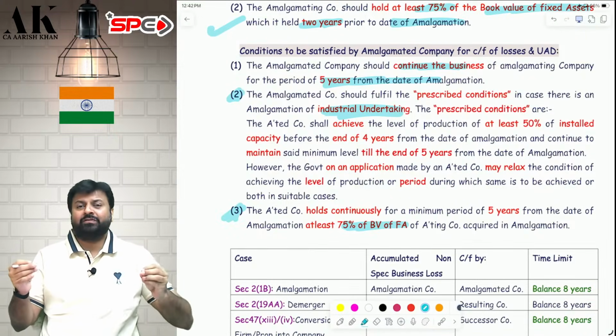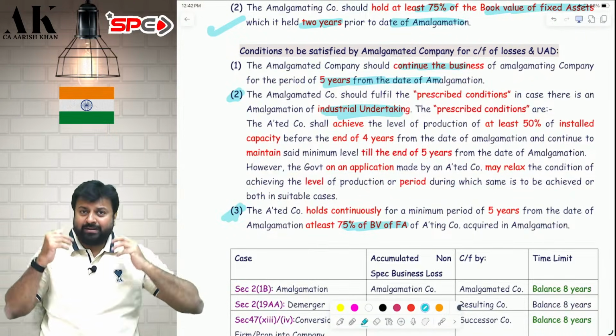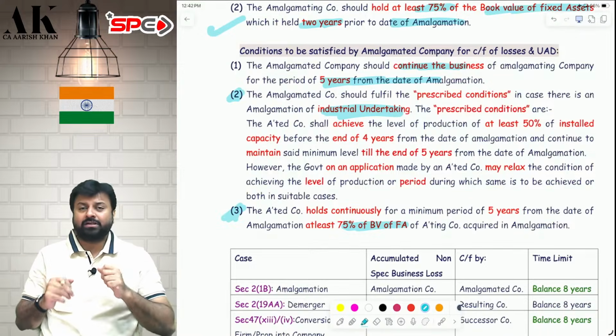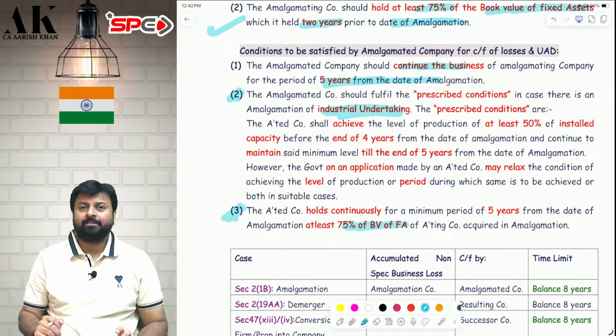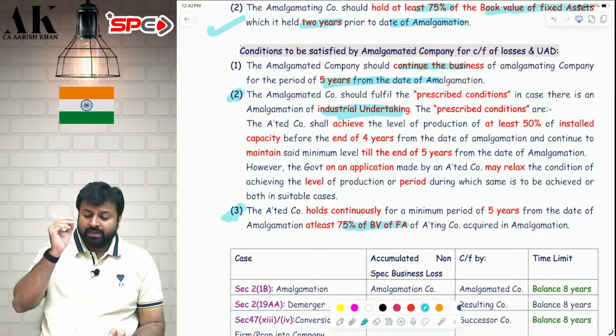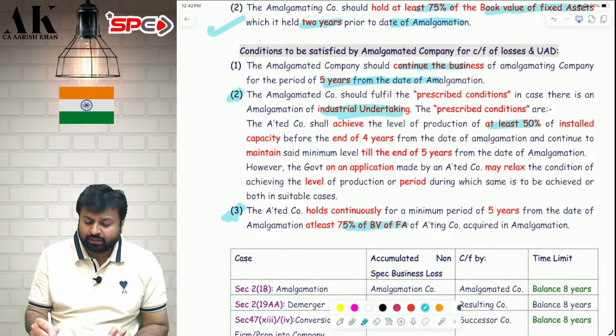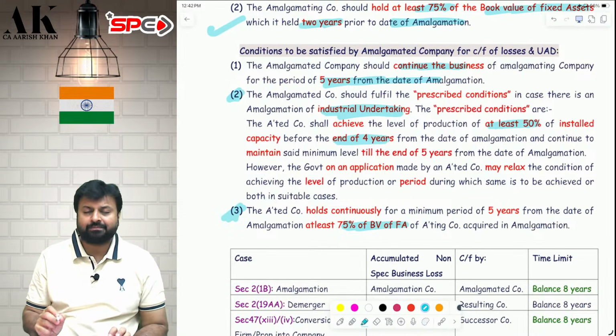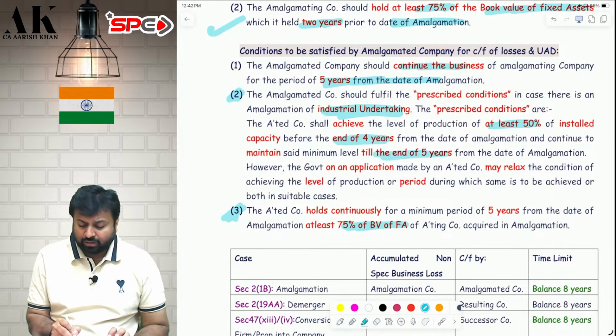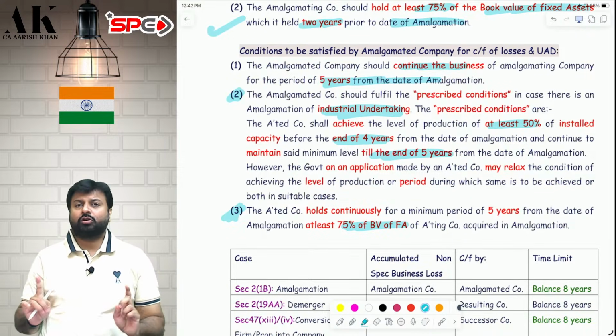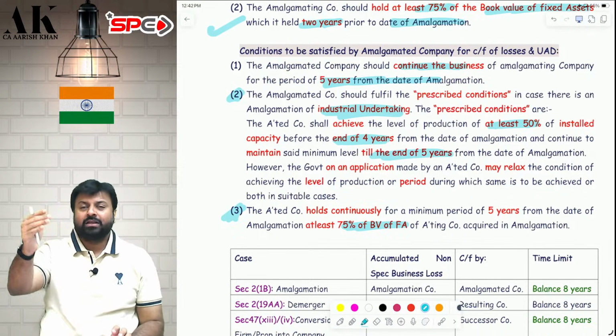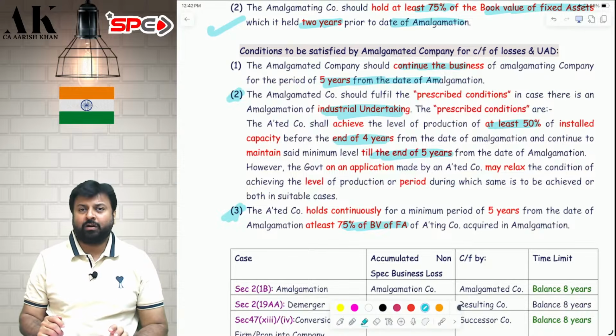So if you are doing manufacturing and you are doing an amalgamation with another company and you are taking their installed capacity, you should achieve at least 50% of the total capacity till the end of 4th year. And in the 5th year, you have to maintain that much. Suppose the installed capacity of the company is 1 lakh units and you are acquiring that company in the form of amalgamation.